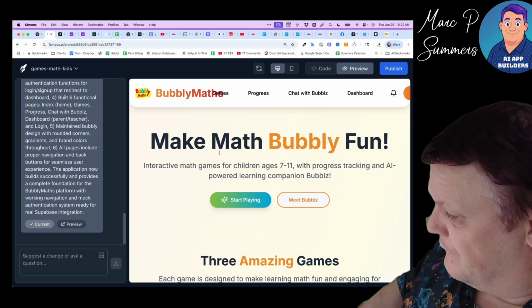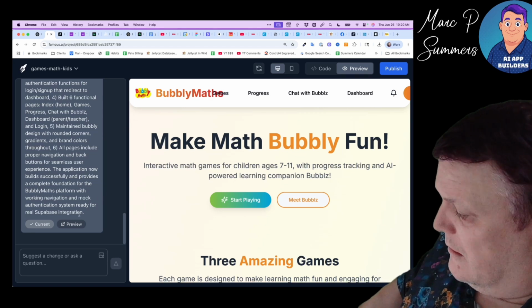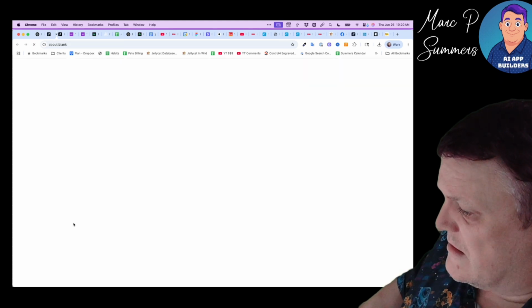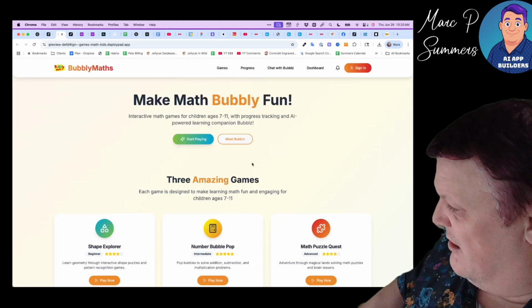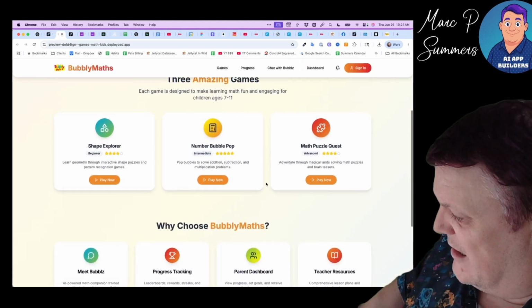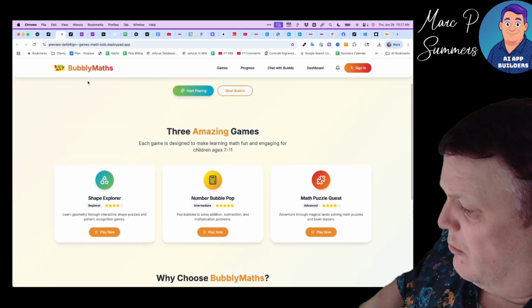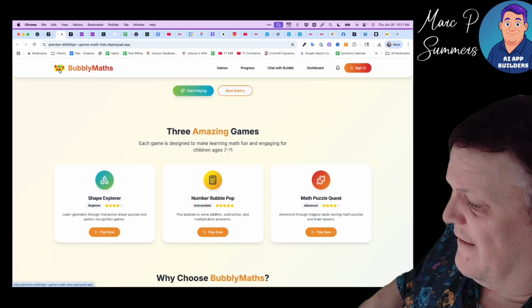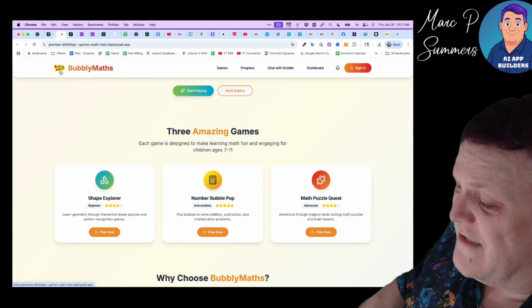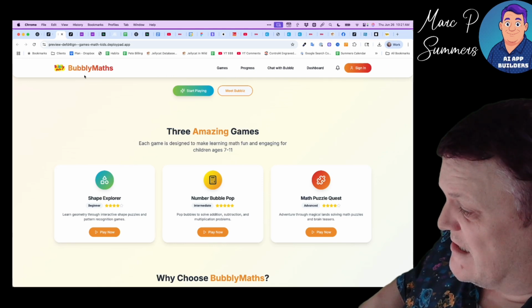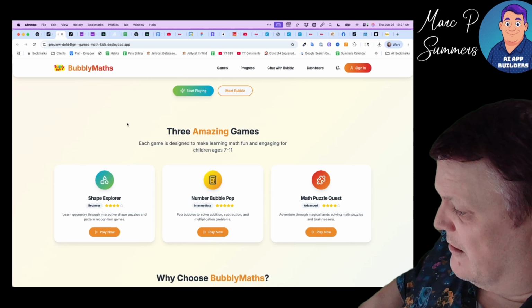Okay, so people can find it, basically search and find it, and that can be covered. Exactly. So we're going to preview this in a larger window, and we're going to check what else it's done. It's done what we asked. It's added the bubbly maths here. We probably could then tell it that we don't need the words bubbly maths and the logo because it's kind of repetitive, and get rid of that.